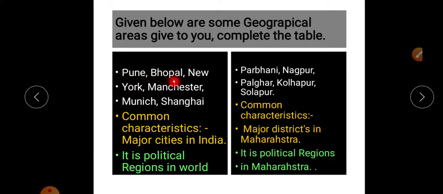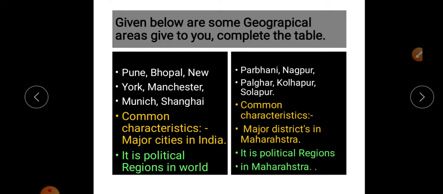Pune, Bhopal, New York, Manchester, Munich and Shanghai. If you hear, these are the important cities in the world from different countries. So there is a common characteristic.